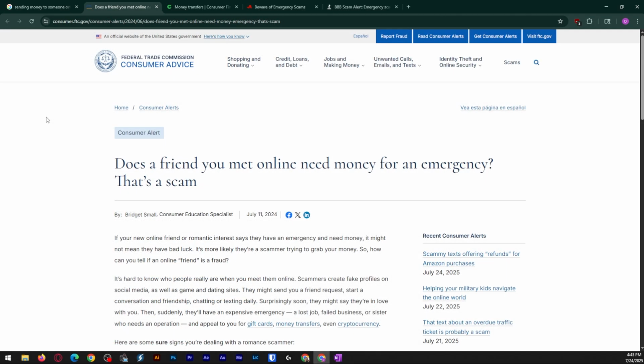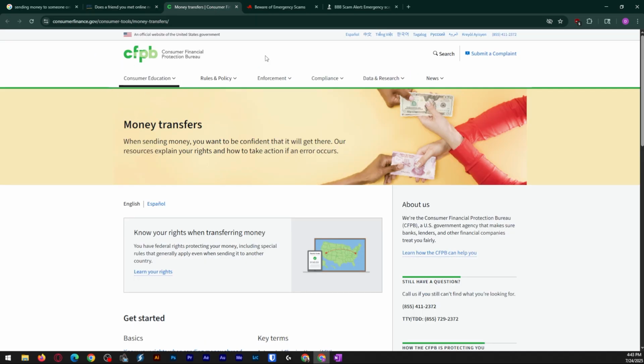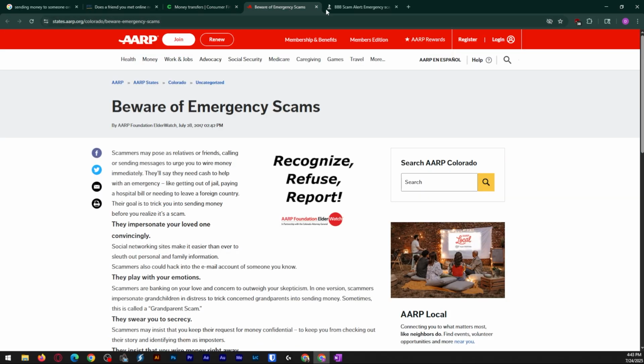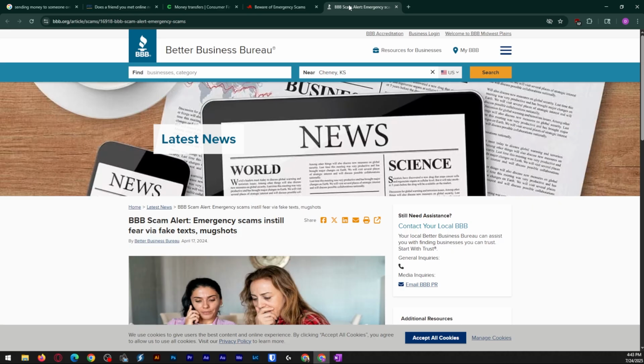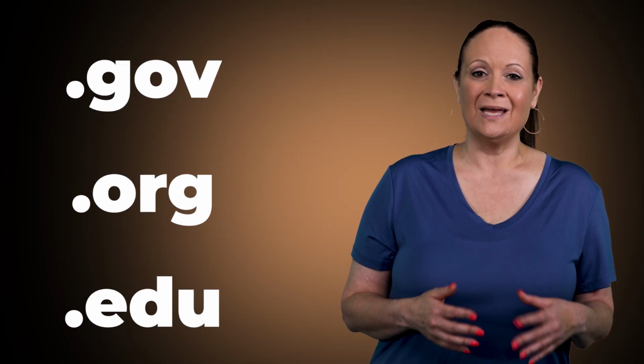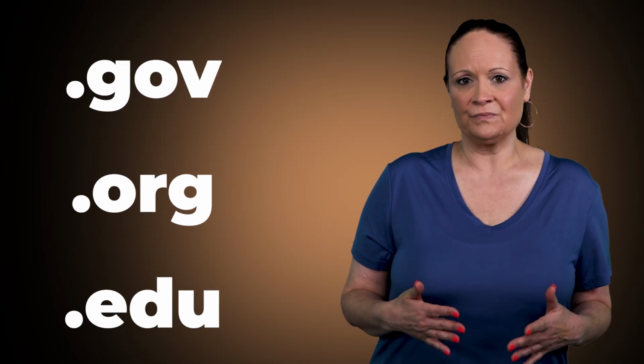Well, during this search, I found some good information on the website ftc.gov, consumerfinance.gov, aarp.org, and bbb.org. Remember, you want to look for websites that end in .gov, .org, or .edu. These are the most reliable.